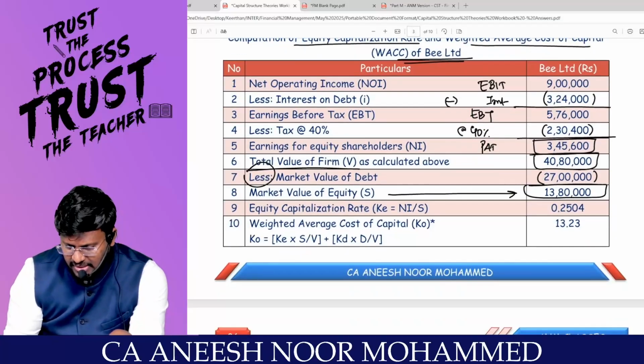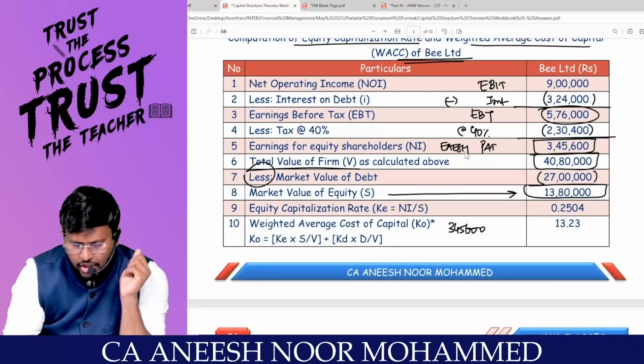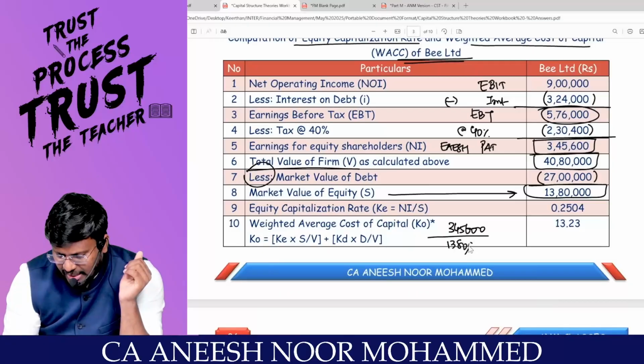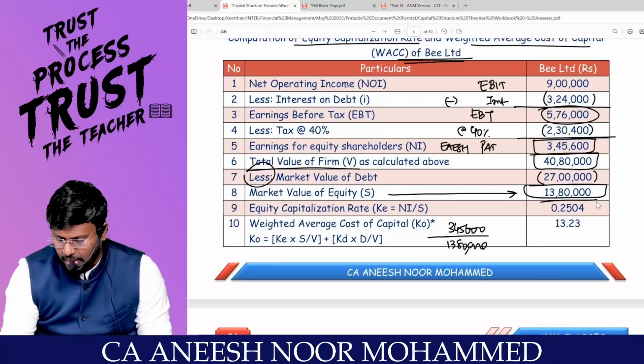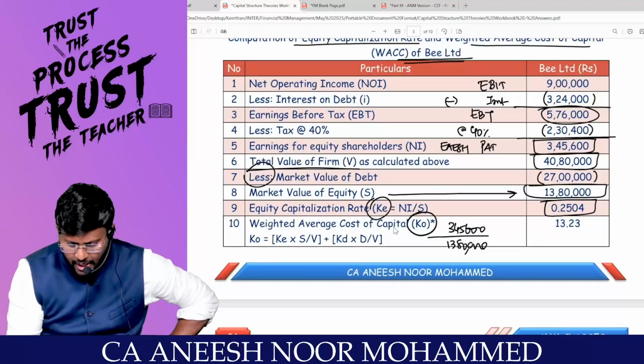Can you proceed? To the equity shareholders, 3,45,600 is the earnings available. In order to enjoy 3,45,600, they have to invest 13,80,000. So calculate 3,45,600 divided by 13,80,000 into 100, which comes to 25.04%. That is the KE.